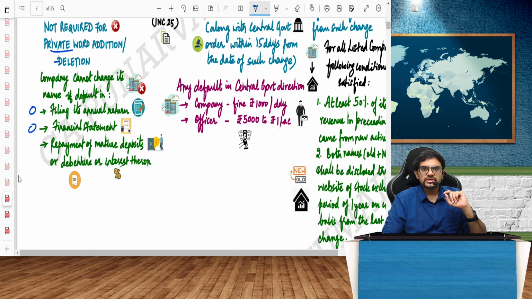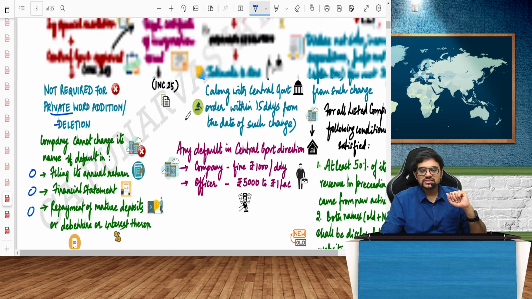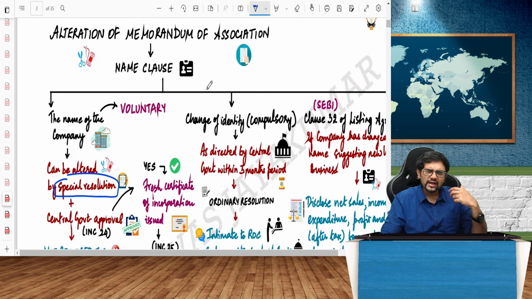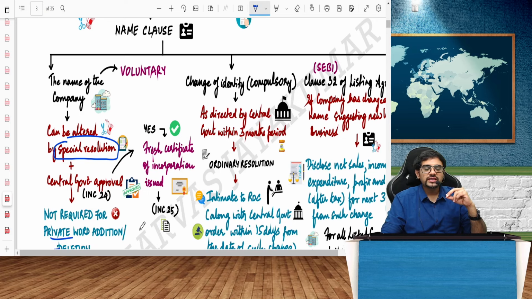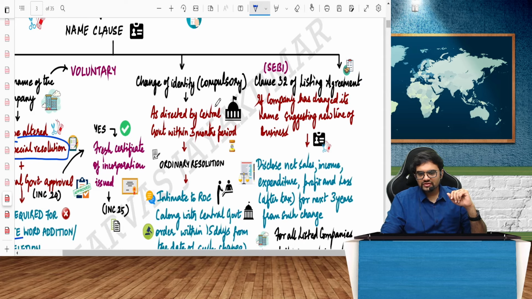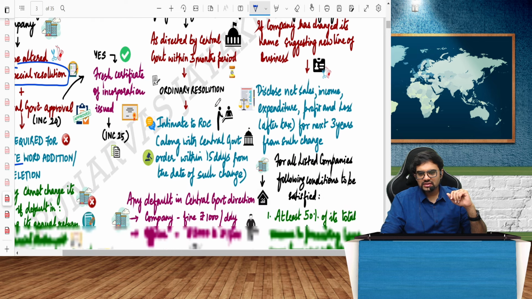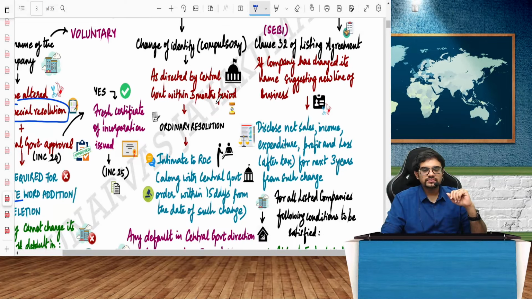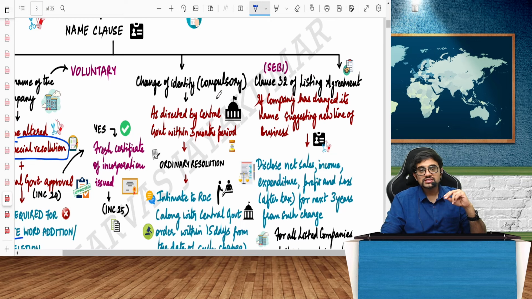The financial statement should be filed under section 137 in form number AOC 4. The annual return should be filed under section 92 in MGT 7. And if you have not repaid the deposits and debentures, etc., then you should do that. And once the name is changed, the registrar will issue a fresh incorporation certificate in INC 25. Very, very simple. Moving on, if I am changing the identity of the entire company, that is compulsory.